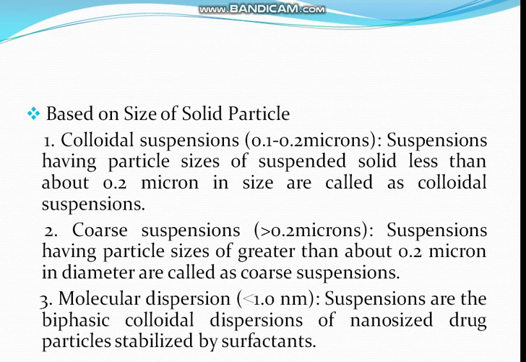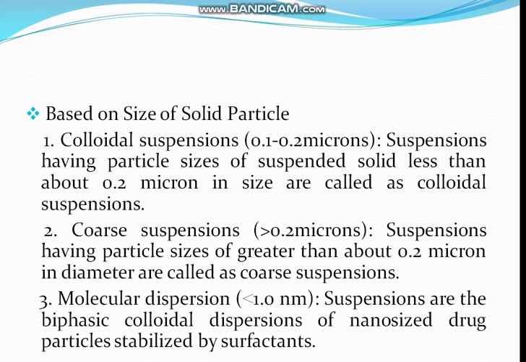The second category is coarse suspension. In a coarse suspension, the size of the particle is greater than 0.2 micron. Suspensions having a particle size greater than about 0.2 micron in diameter are called coarse suspensions. And third is molecular dispersion. In molecular dispersion, the size is less than 1 nanometer. These are biphasic colloidal dispersions of nano-sized drug particles stabilized by surfactant. Here surfactants are added to make the suspensions.